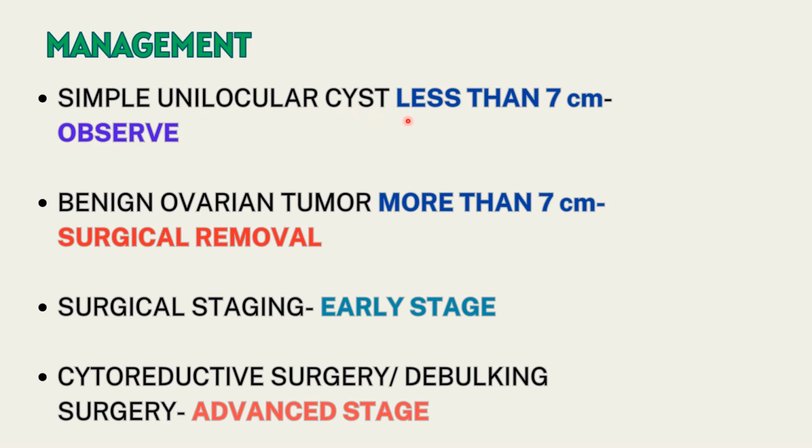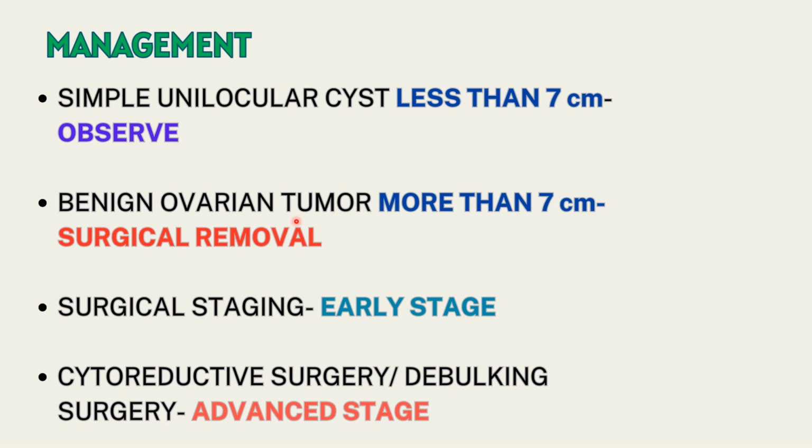So, for a simple unilocular cyst less than 7 centimeters, we observe, we ask the woman or the girl to come for timely follow-ups, and we can follow up with ultrasound after 6 months and observe if the tumor has resolved or is growing in size, and later on we can plan how to manage it.